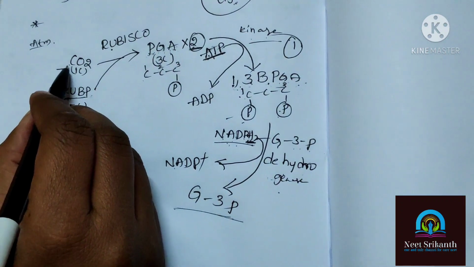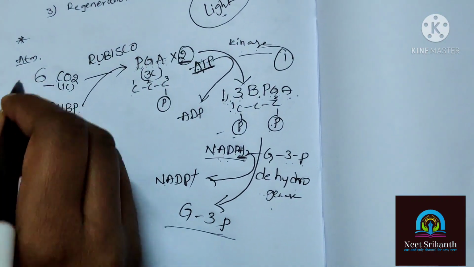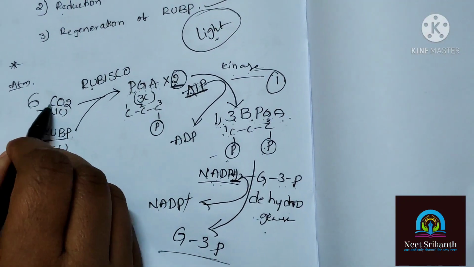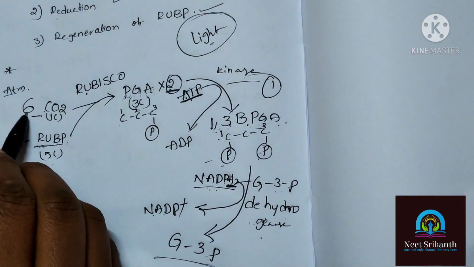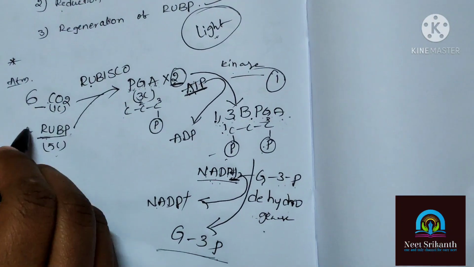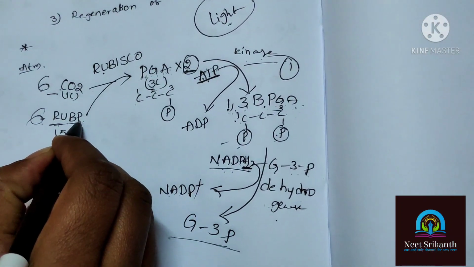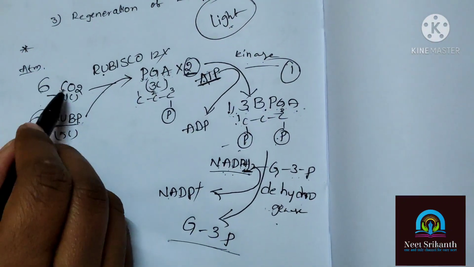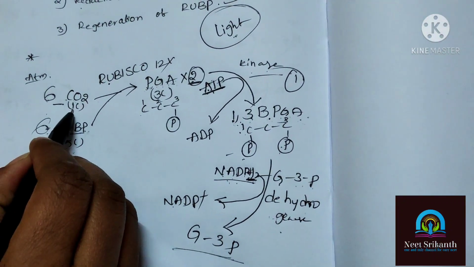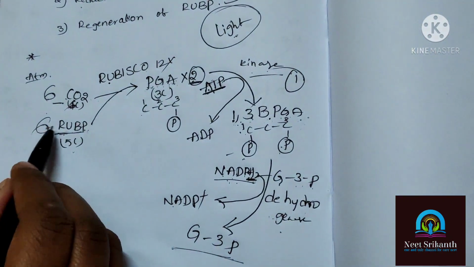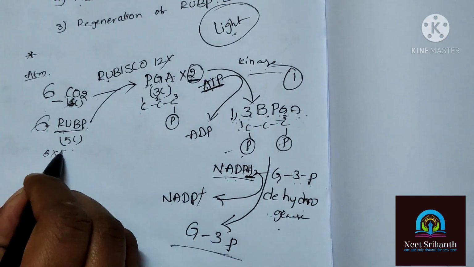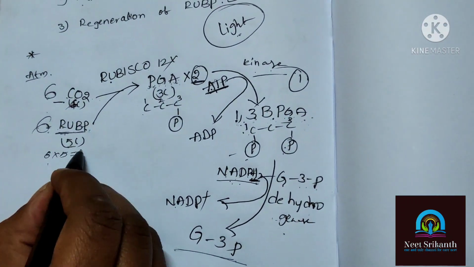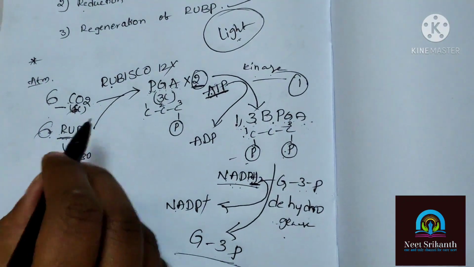Here in the Calvin cycle, how many molecules of CO2 are going to be utilized? The plants utilize 6 molecules of carbon dioxide. So the 6 molecules of carbon dioxide react with 6 molecules of RUBP, so they can produce 12 molecules of PGA. How? 6 molecules of carbon dioxide have 6 carbons. 6 molecules of RUBP, it is nothing but 6 into 5, each RUBP has 5 carbons. 6 into 5 is equal to 30. So 30 plus 6, 36.